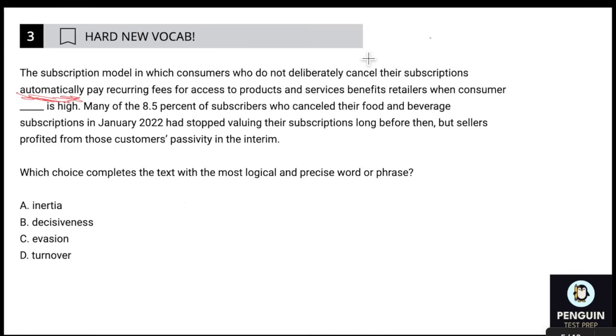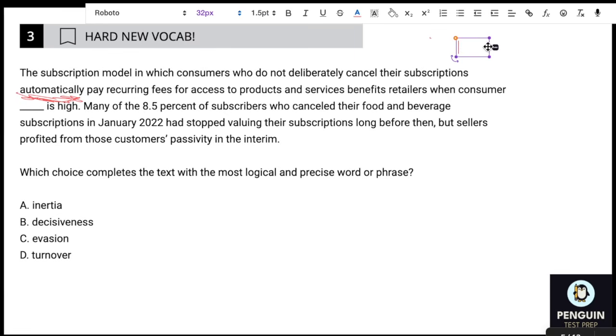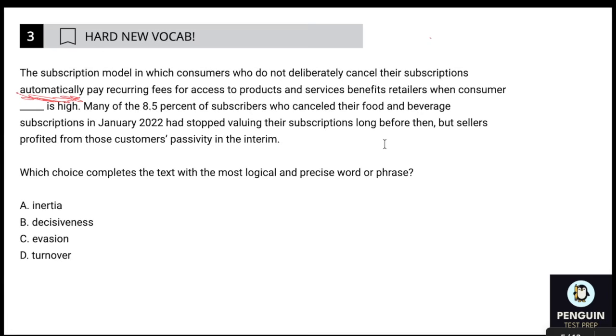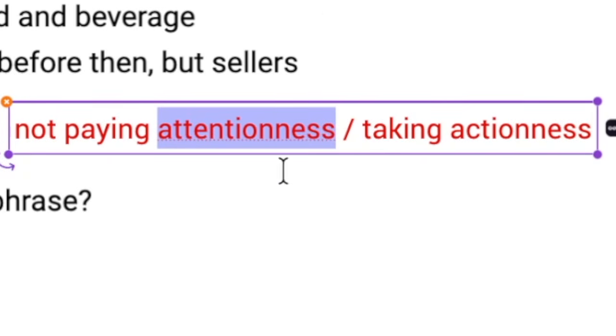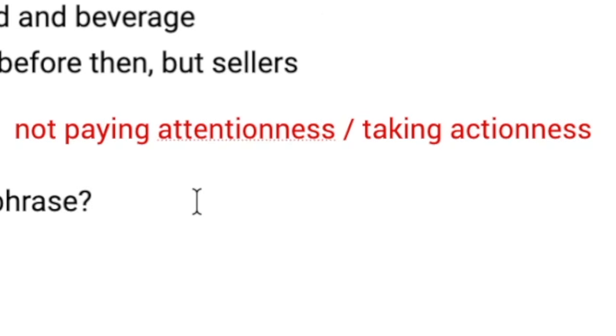I mean, I could imagine a scenario. I would say when consumer, I don't want to say laziness, but not paying attentionness. I'm having a hard time thinking of a good word for it, but basically, I'm just going to put it because I want to show you guys that it's okay to come up with a prediction that's not a real thing. So I'm going to say not paying attentionness / taking actionness. Boom. Most beautiful prediction I've ever made, and a little misspelling just to make things even better. Not going to change it. Not ashamed of it. All right.